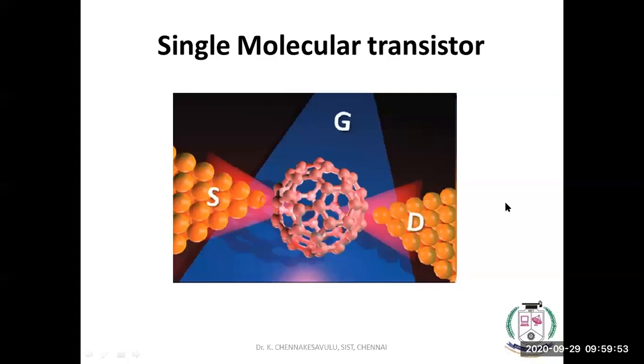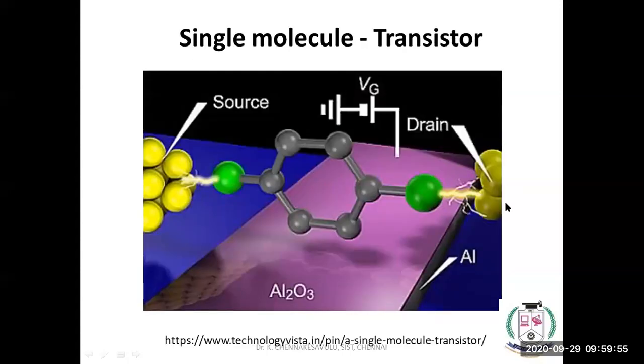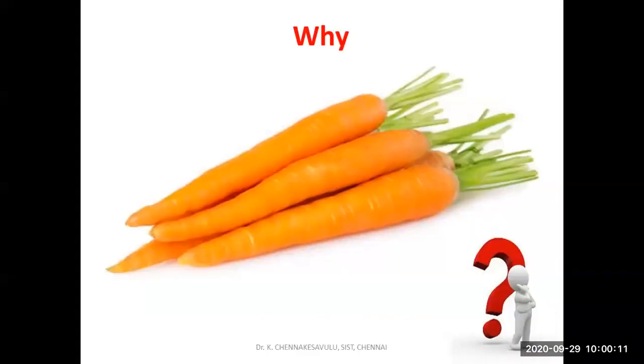Similarly, one more molecule, that is a single molecular transistor. Just see, it is a benzene ring, with one oxygen on one side, and one more on the other side. That means from source to drain, electron transfer will happen through this single molecule. This is what a single molecular transistor is.